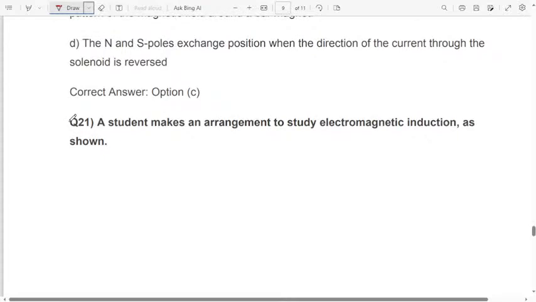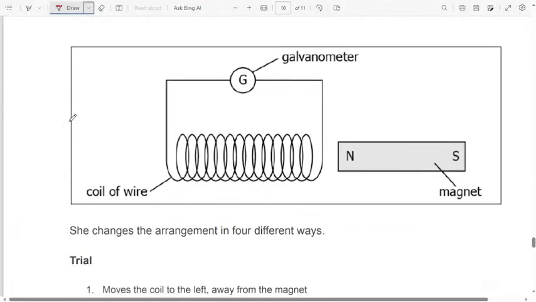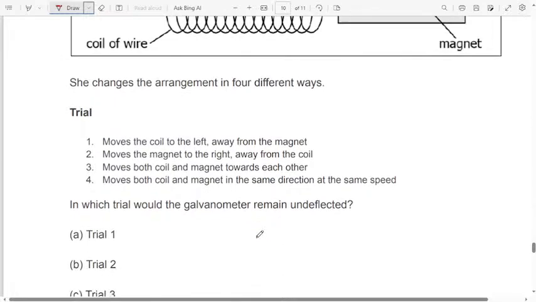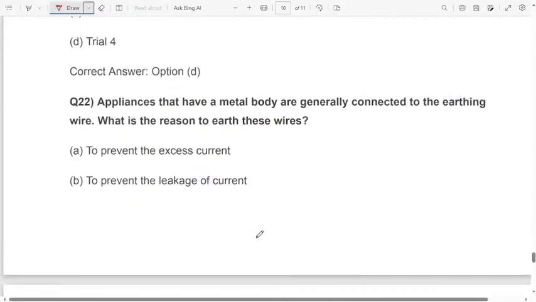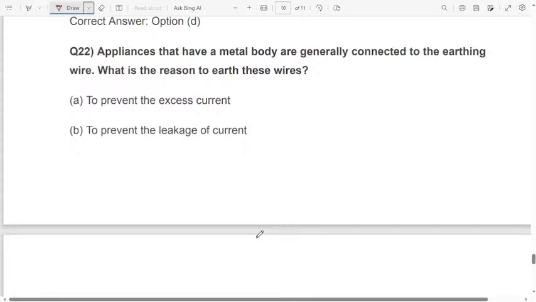A student makes an arrangement to study electromagnetic induction as shown. Here they have given the diagram. Galvanometer is there. Then coil of wire. Then here north-south pole of a magnet they have given. She changes the arrangement in 4 different ways. Okay, leave this one. This is a practical based question. Leave that, it will not come for you. Practically based ones, they will not ask in TET. They will ask in GPSTR or HSTR advanced level. Leave that question. Next question.